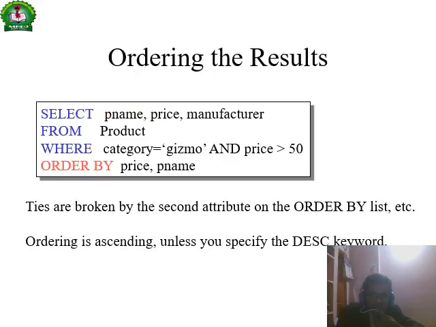Ordering results: the order by clause is used to list results in ascending or descending order, or in alphabetical order.